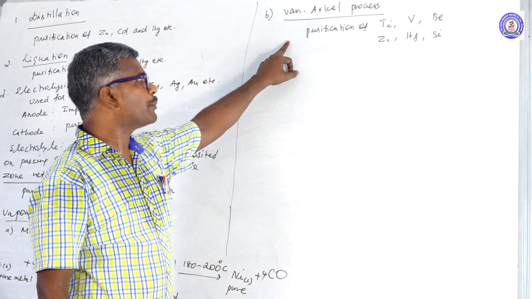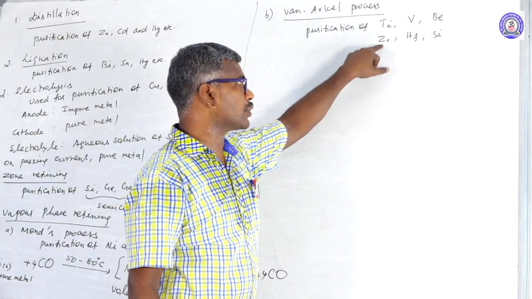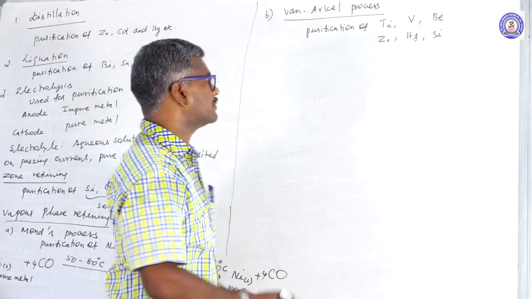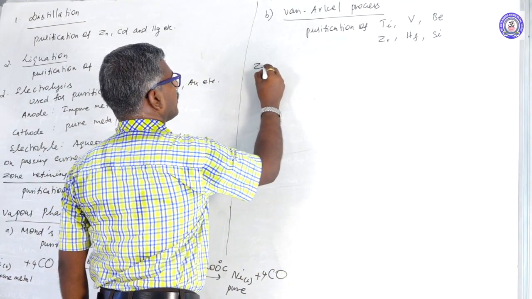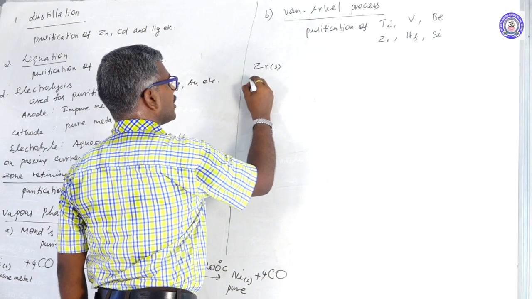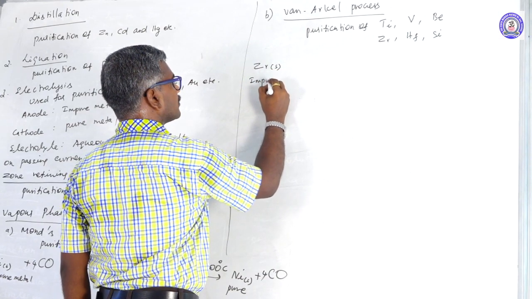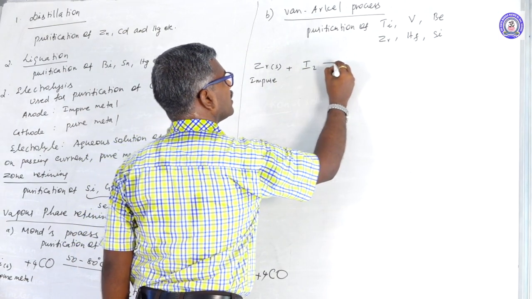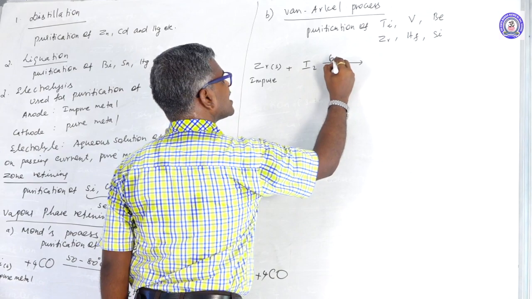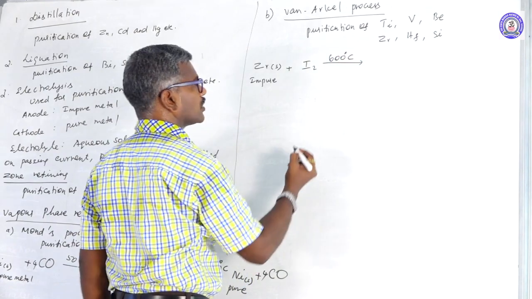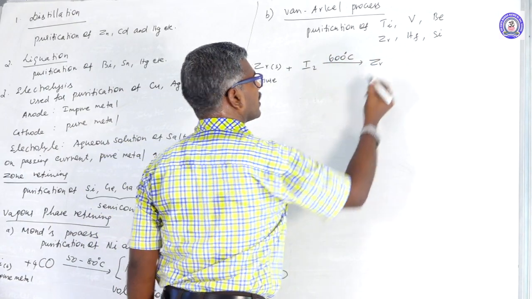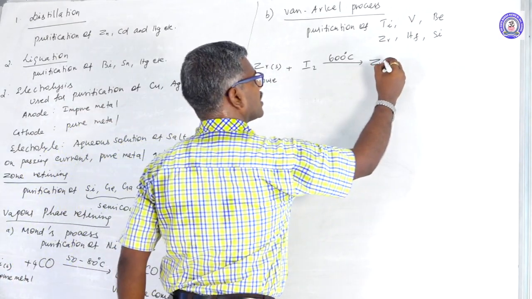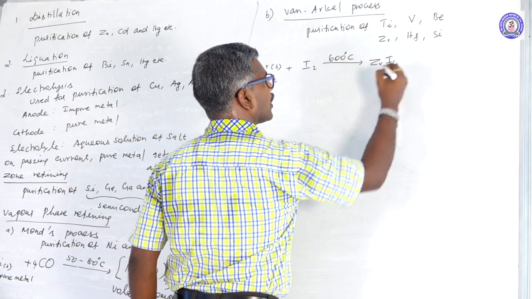This method is used for purification of titanium, zirconium, vanadium, hafnium, beryllium and silicon. For example, zirconium is a solid impure metal. This is treated with a suitable reducing agent, iodine, at a temperature of 600 degrees Celsius. Here, zirconium valency 4 forms zirconium tetraiodide.